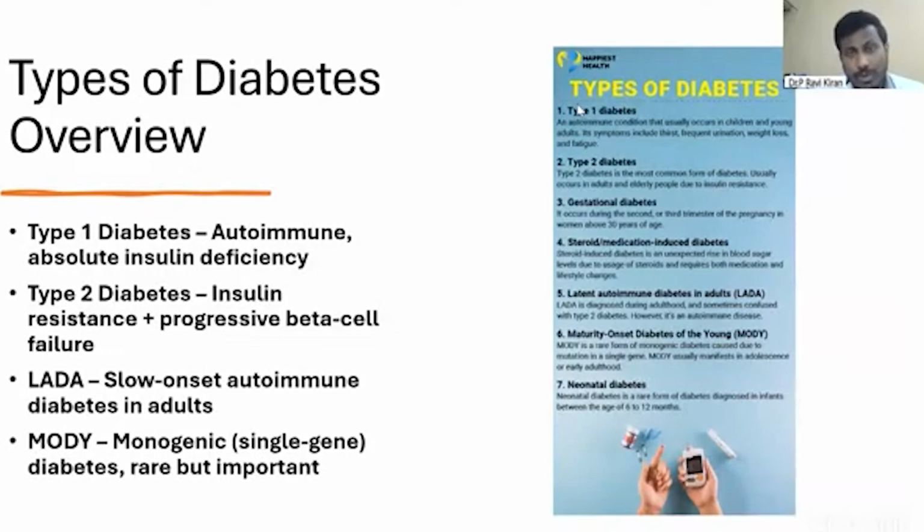Types of diabetes overview. There are multiple types: type 1 diabetes, type 2 diabetes, gestational diabetes, steroid-induced diabetes, LADA, latent autoimmune diabetes in adults, and MODY, maturity onset diabetes of the young. There is also one form of neonatal diabetes, which is a rare form. Of all these, type 1, type 2, LADA, and MODY are the common forms, which we will discuss today.